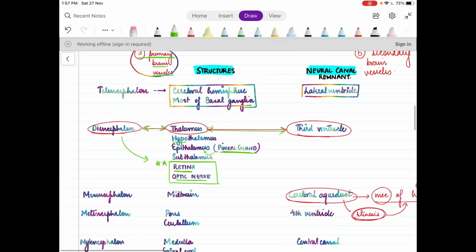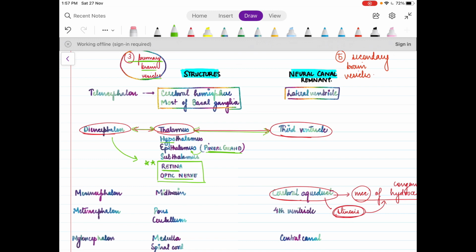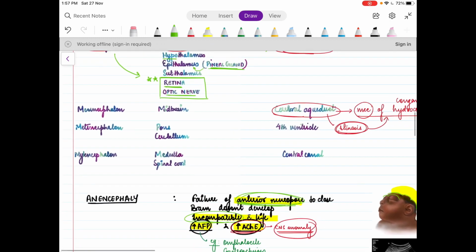These neural canal remnants are ultimately going to be very important because they all form the CSF drainage pathway. If there is any block in this pathway, it will automatically cause the accumulation of CSF and increase the intracranial pressure, and in the case of children it will give rise to hydrocephalus.